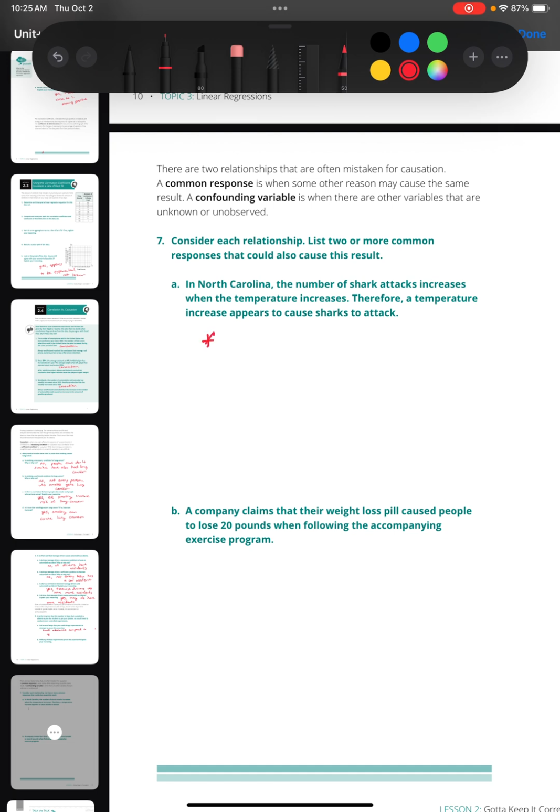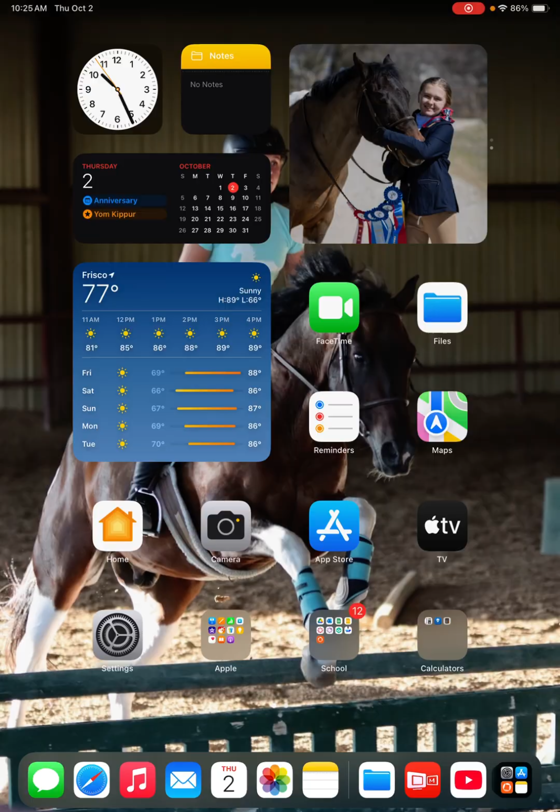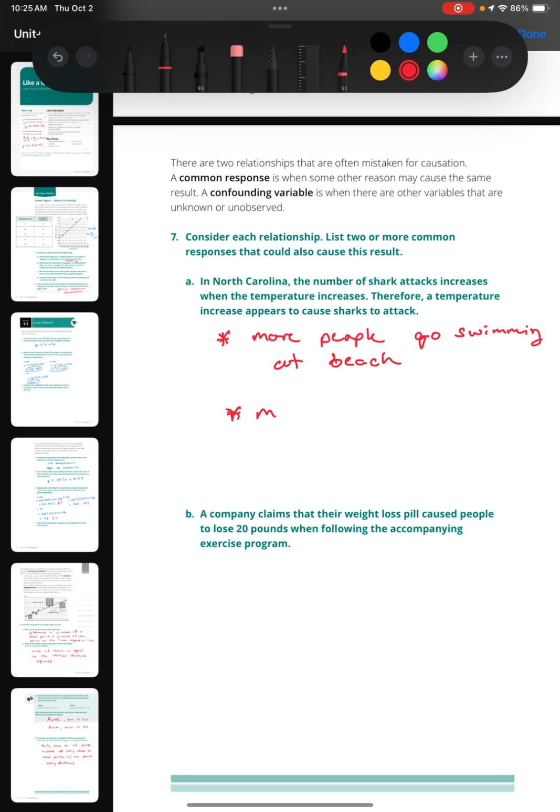Well, first thing I would think of, when the temp increases, more people go swimming at the beach. You could also say more people in general are on beach vacations when it's hot.